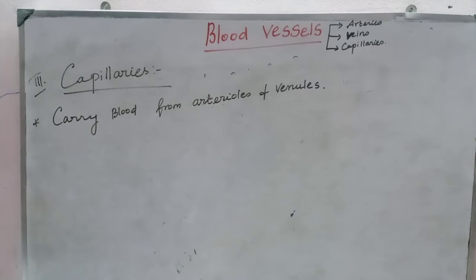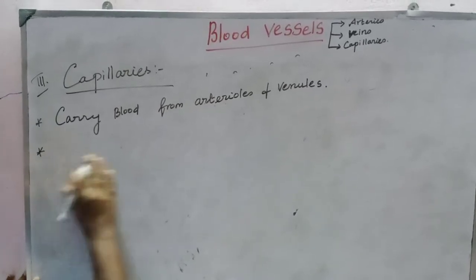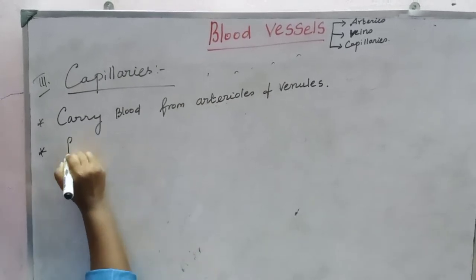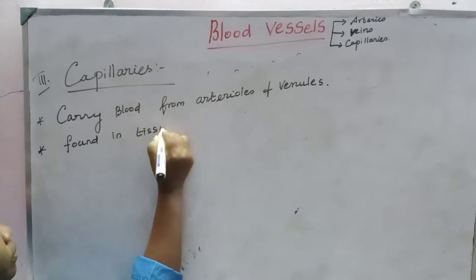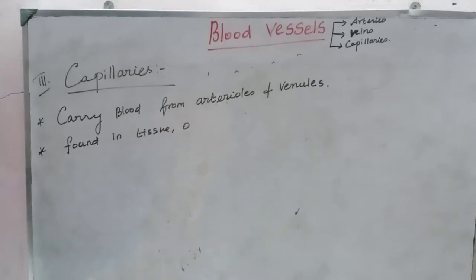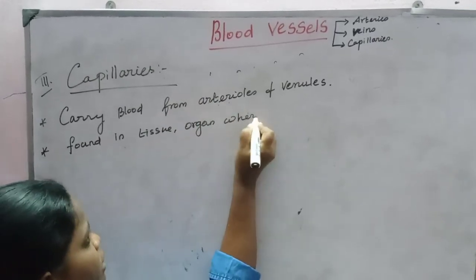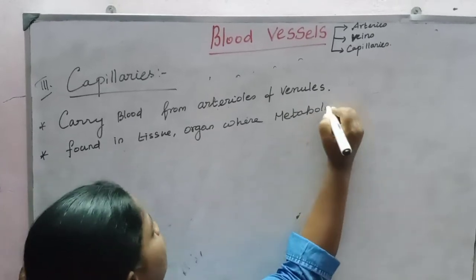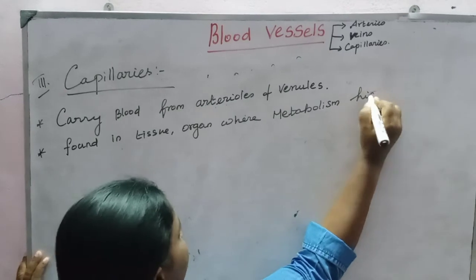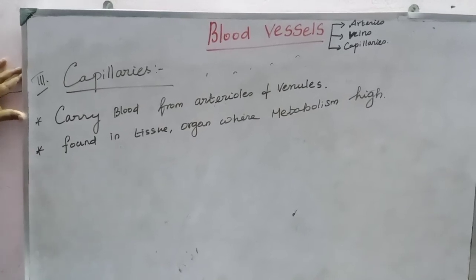Where are capillaries found? They are found in tissues and organs where the metabolism is high. See, the capillaries are found in tissues and organs where the metabolism is high.